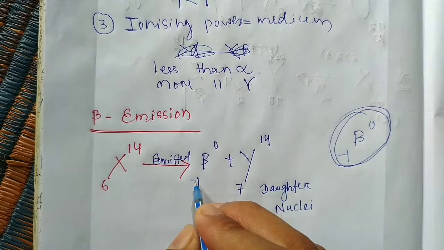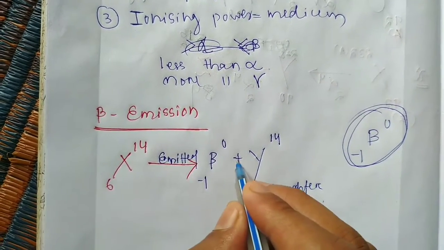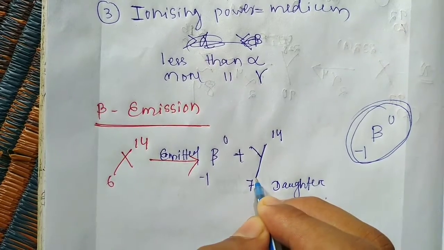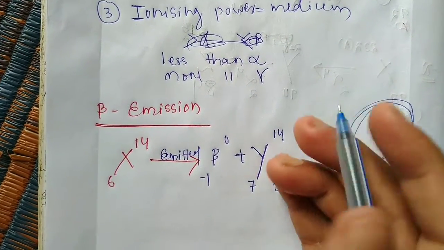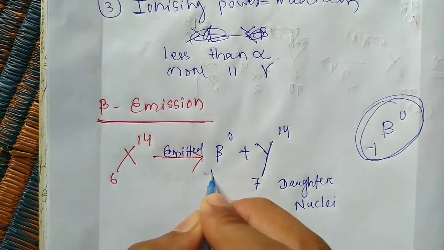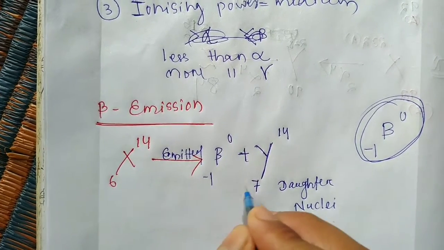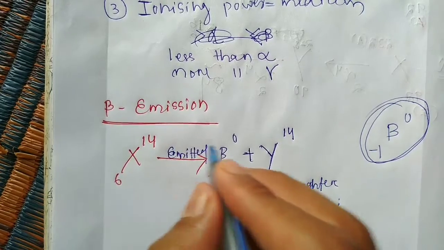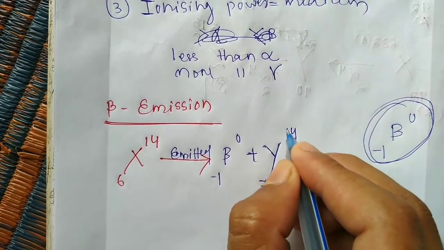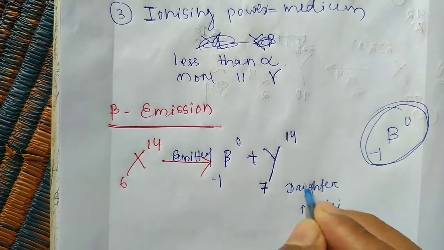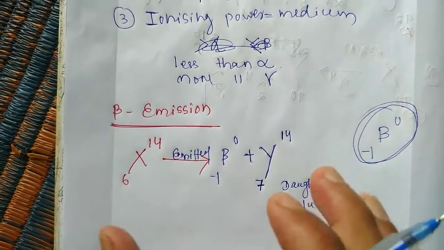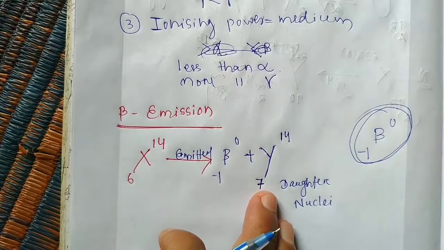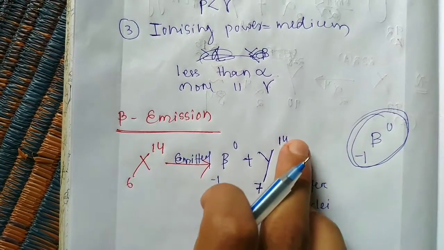So -1, 0 plus the rest radioactive nucleus. Students, 6 minus -1 equal to 7. Then 14 minus 0 equal to 14. This is the daughter nucleus, where the atomic number changes and the mass number remains the same.